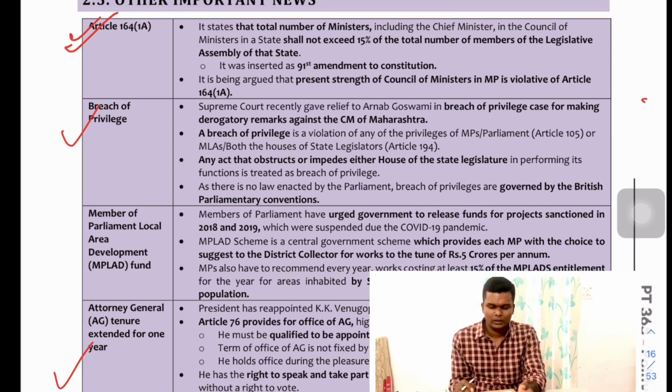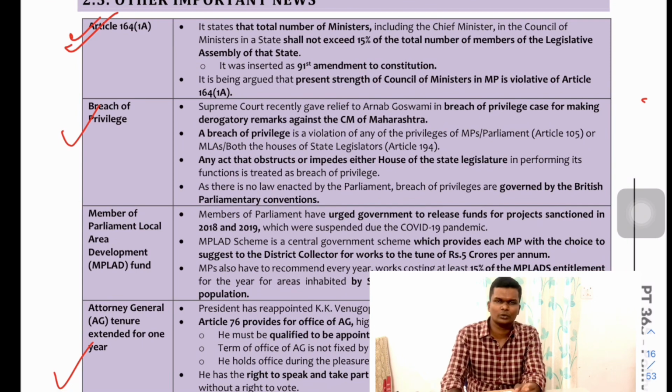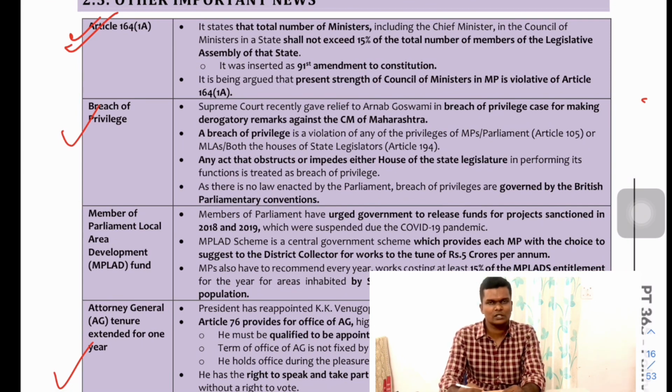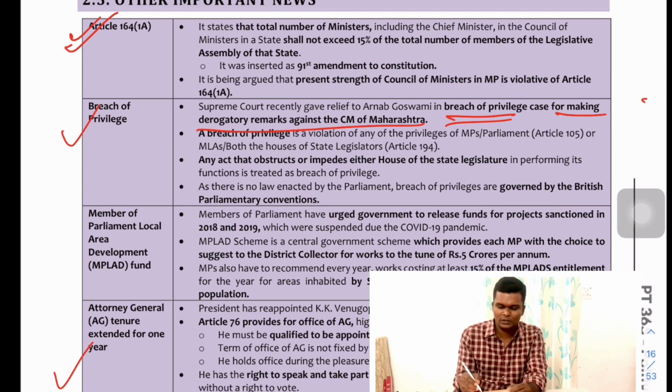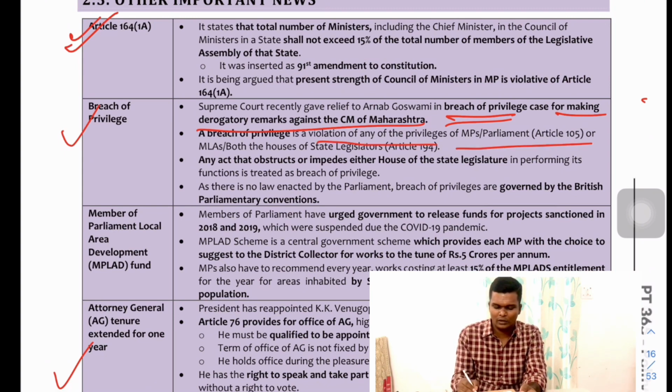Fine. And then some other articles which were in news: Article 164, which is relating to the size of the council of ministers, which has been told should not exceed 15% of the total members of the legislative assembly. But recently it has been brought up, wherein it was told that in Madhya Pradesh it has exceeded 15%. Okay, and second, the breach of privilege. The breach of privilege provision was brought in the case related to Arnab Goswami, for making derogatory remarks against the CM.